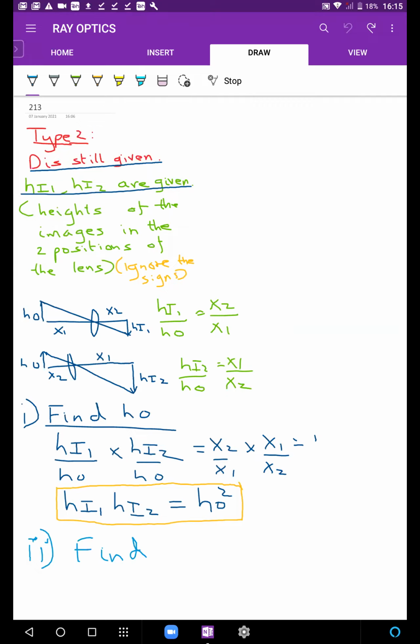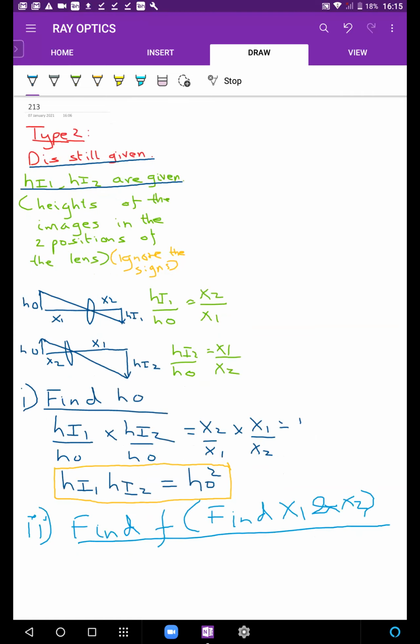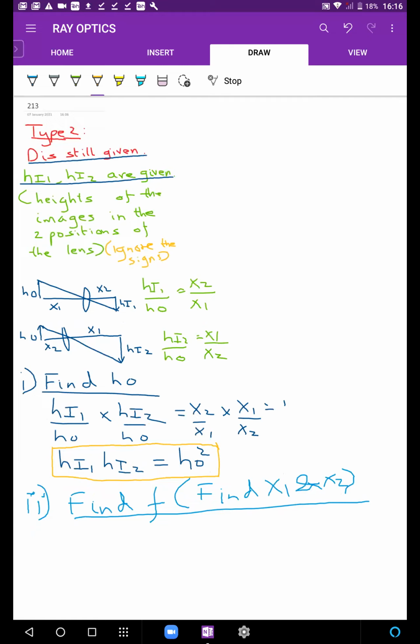The second thing they can actually ask is to find f, and if you remember, to find f we must first find x1 and x2. So the way you can find x1 and x2 is you can get rid of ho. We need x1 x2, so remove ho. How will ho go? Divide the two equations.